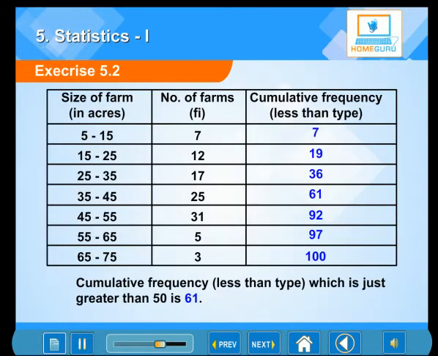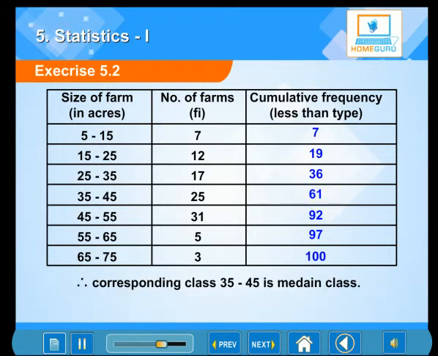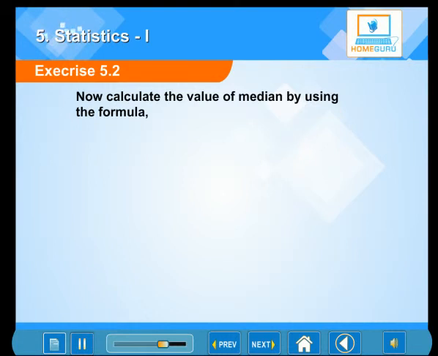The cumulative frequency of less than type, which is just greater than 50, is 61. Therefore, the corresponding class 35 to 45 is the median class. Now, calculate the value of the median by using the formula: median is equal to L plus, in bracket, n by 2 minus CF, bracket complete, into H divided by F.